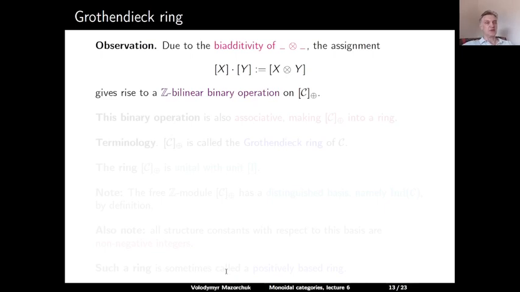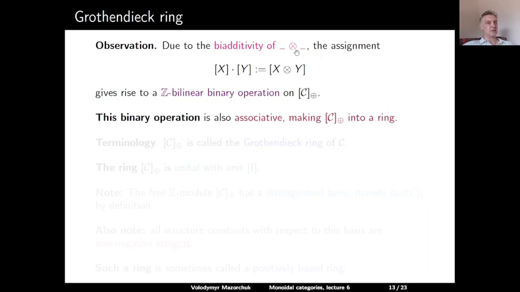So this allows us to make the following observation. If we take two elements, X in bracket and Y in bracket, then we define their product as the bracket of X tensor Y. So the fact that our bracket map is surjective says that this is defined for any pair of elements from our set, and the biadditivity of the tensor product tells us that this defines a bilinear binary operation.